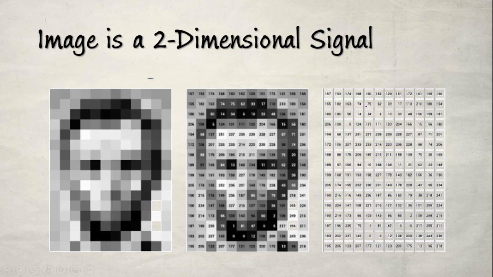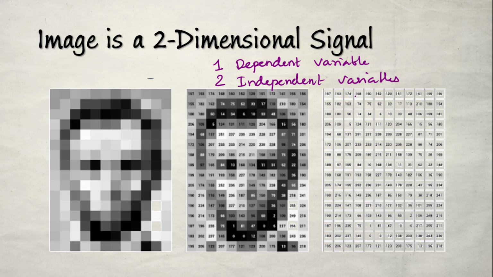Now coming to image, image can be considered as a two-dimensional signal. Why is it considered a two-dimensional signal? In the case of image, we have one dependent variable and two independent variables. Our independent variable is not time in the case of image, but space, right? You have to move in the x direction and in the y direction.